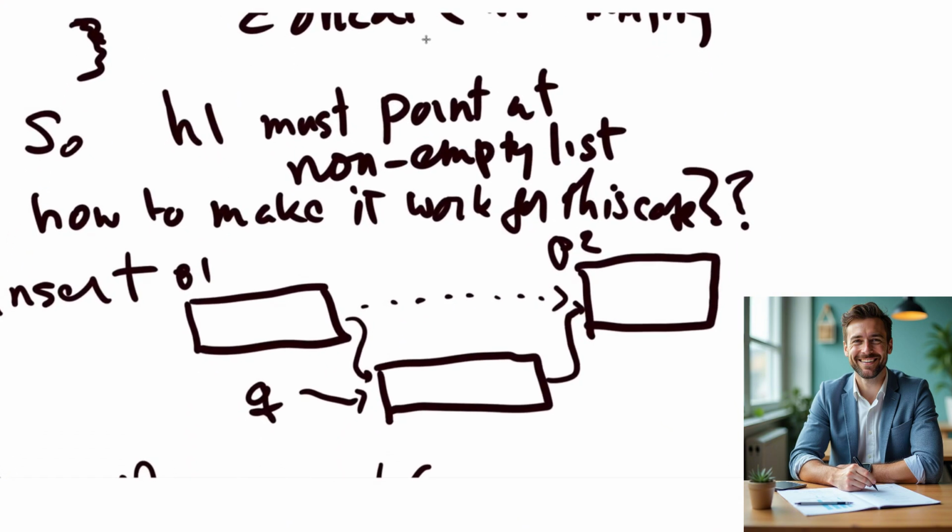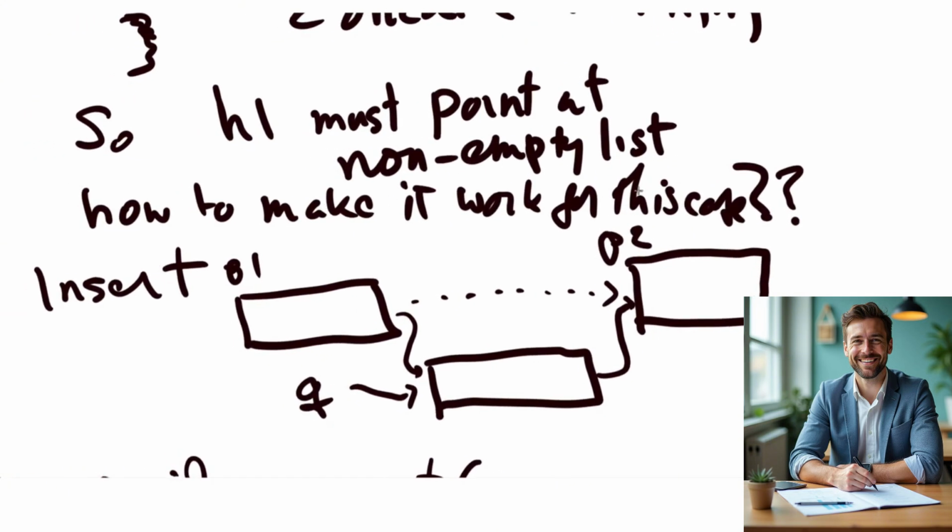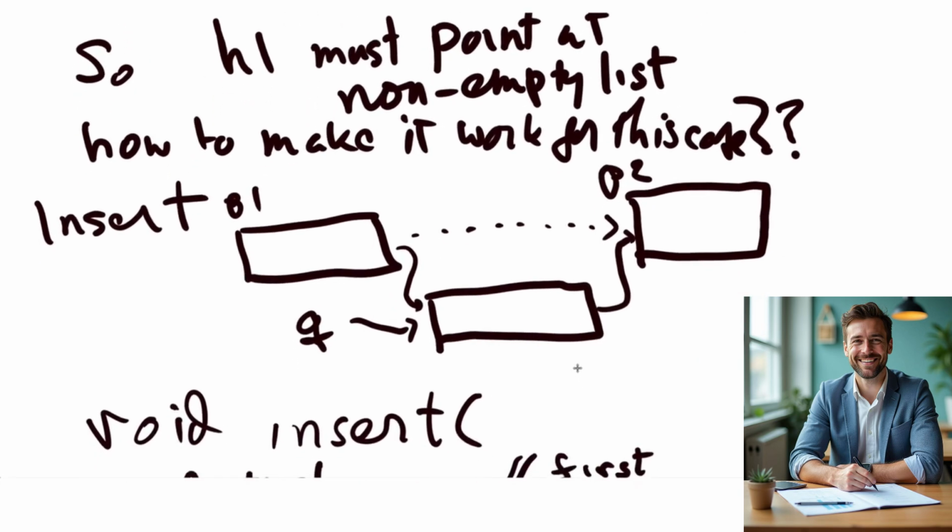So again, H1 in that form of concatenation must point at a non-empty list. But as an exercise, if you understand this material, you should be able to make it work even if H1 is empty, in which case you should just report H2 as the beginning of the concatenated list. So you could test on H1 being empty, and if H1 is the null list, just return the second list and you could add that. So it would work in either case.